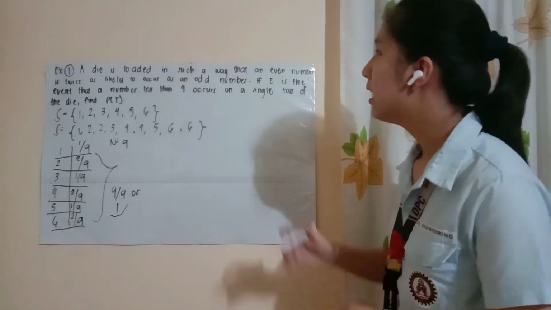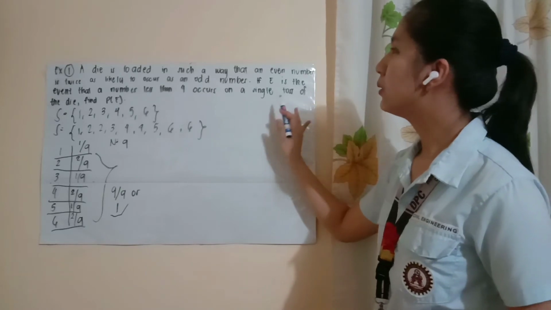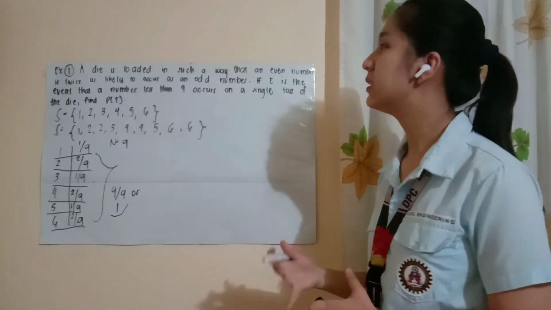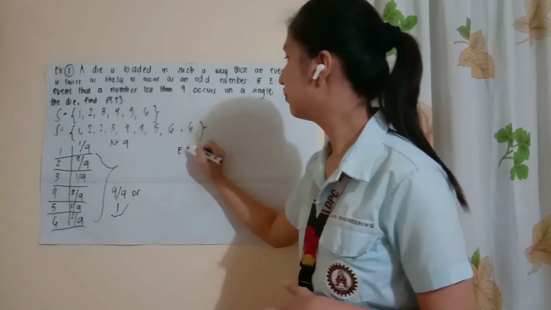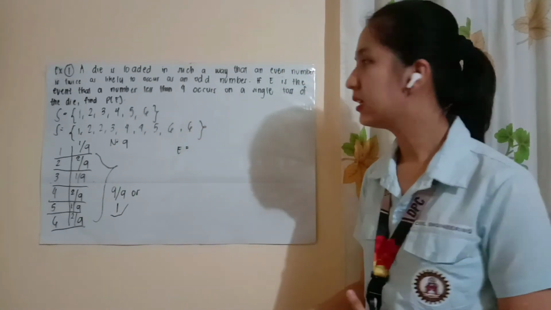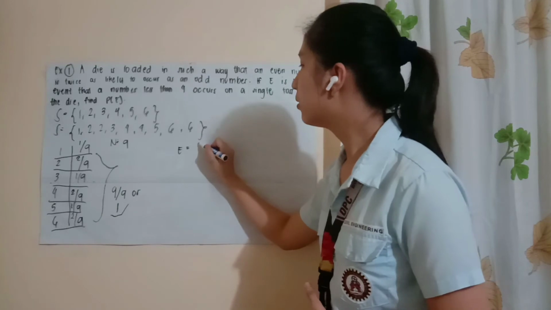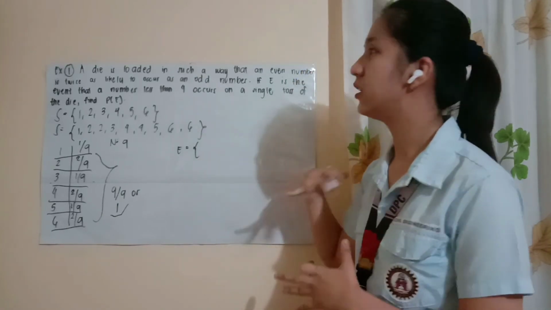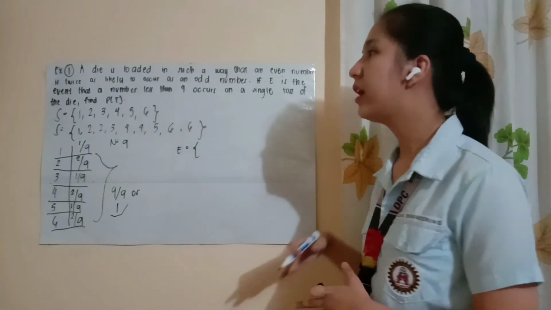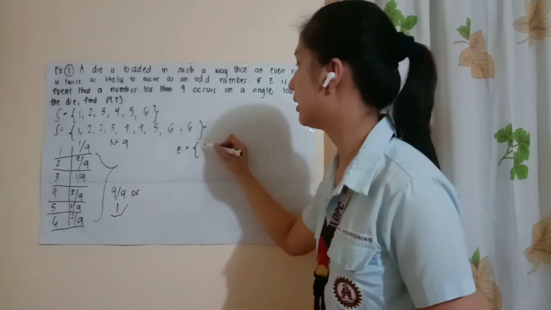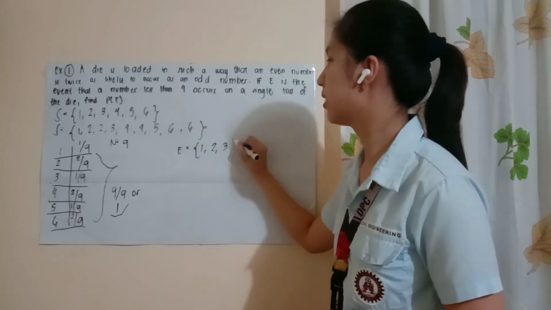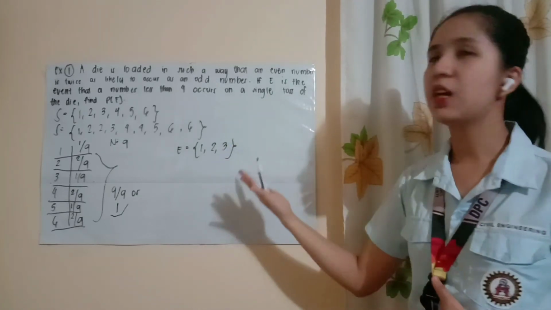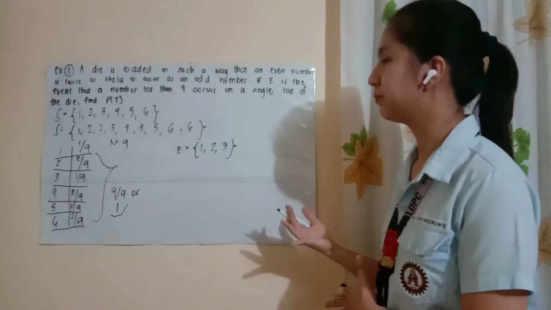So, next, let E daw be the event that a number less than 4 occurs. So, let's assign here the event E. So, for the event E, kailangan daw ang mag-occur is less than 4. So, ano ba yung mga number less than 4 natin? Diba, there is 1, pwedeng 2, and then pwede din 3. So, there are 3 numbers lang that are less than 4.